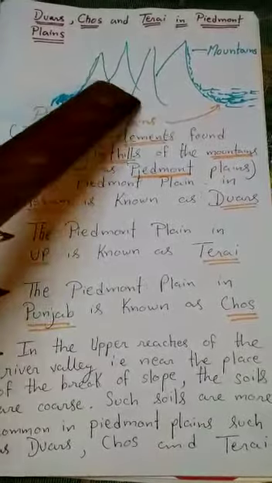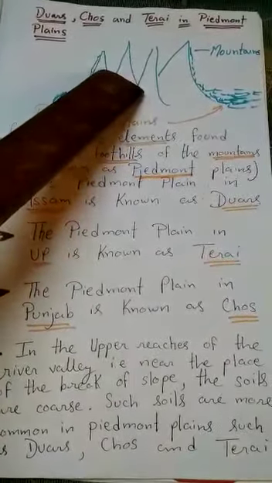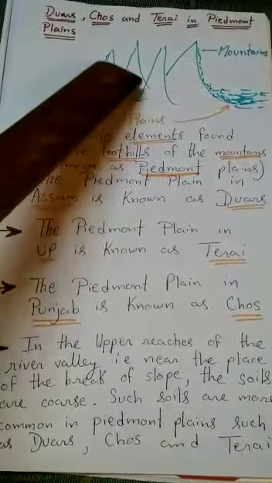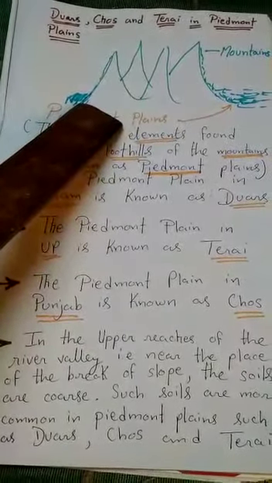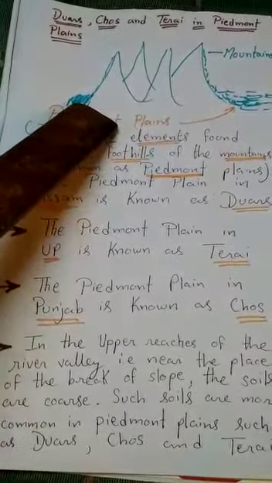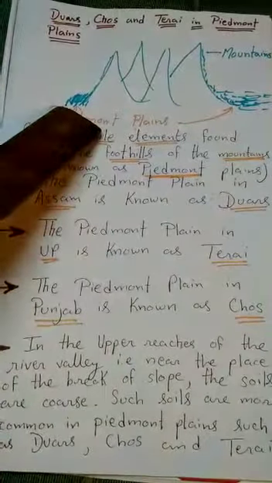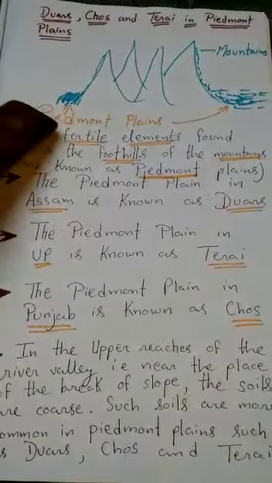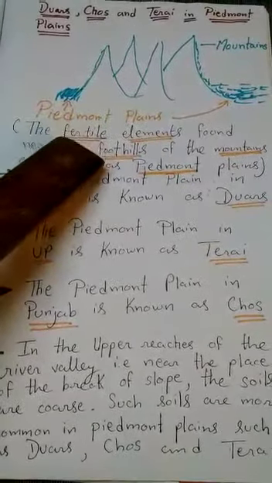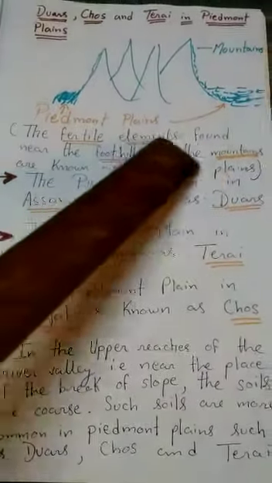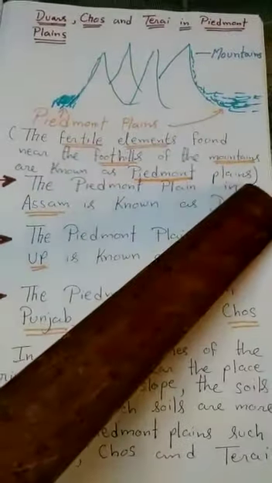Look here, these are the mountains. Many times this happened: the sand, silt, clay and big rocks that used to come downwards from the mountain were deposited here at the foothills. This is the fertile region, and you call it the Piedmont plains. The fertile elements found near the foothills of the mountains are known as Piedmont plains.